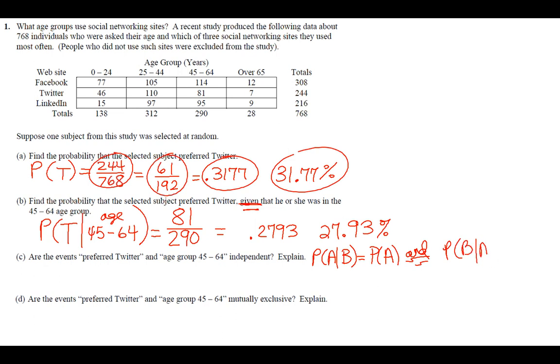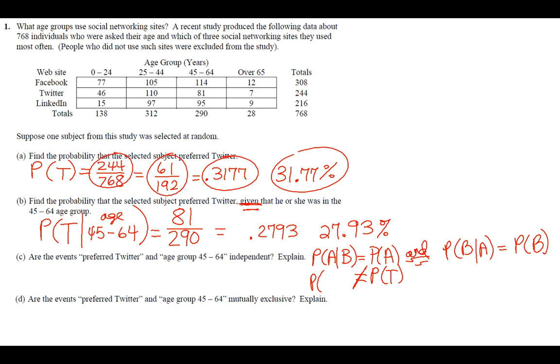I didn't use A's and B's on parts A and B, but given the problems that I did in parts A and B, I have proven the probability of T, that would be part A, is not equal to the probability of T given the age group. Okay, so I'm just saying age there.